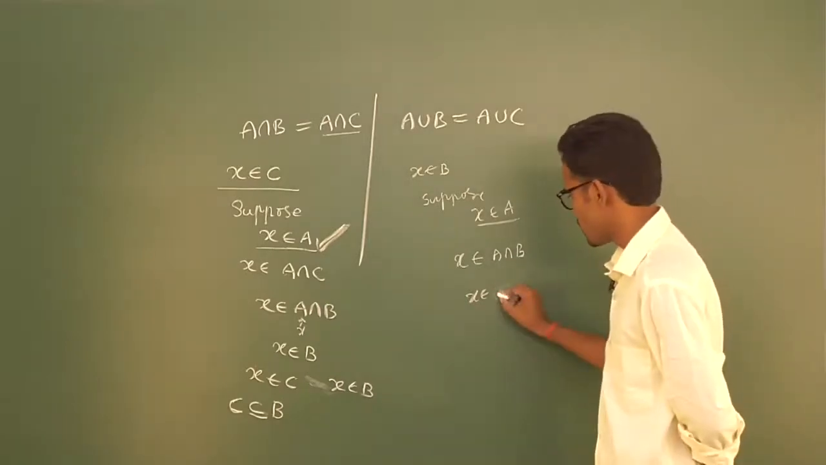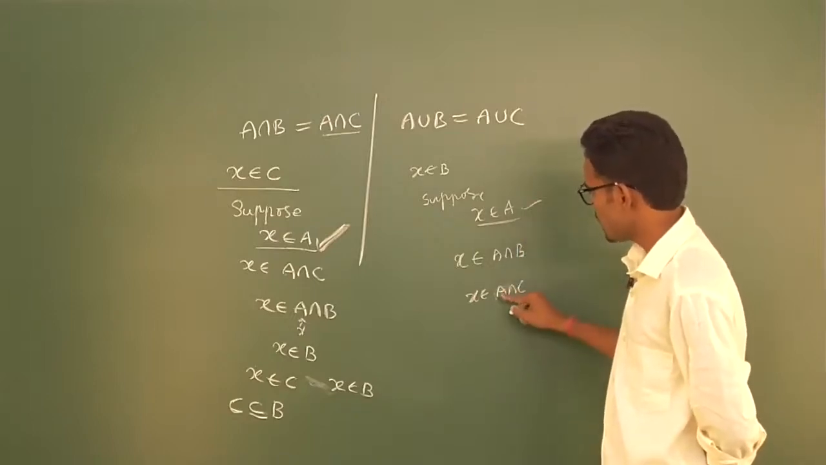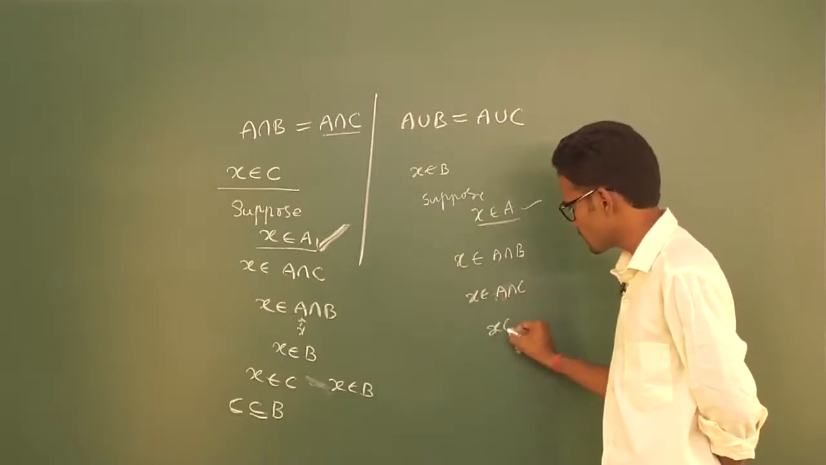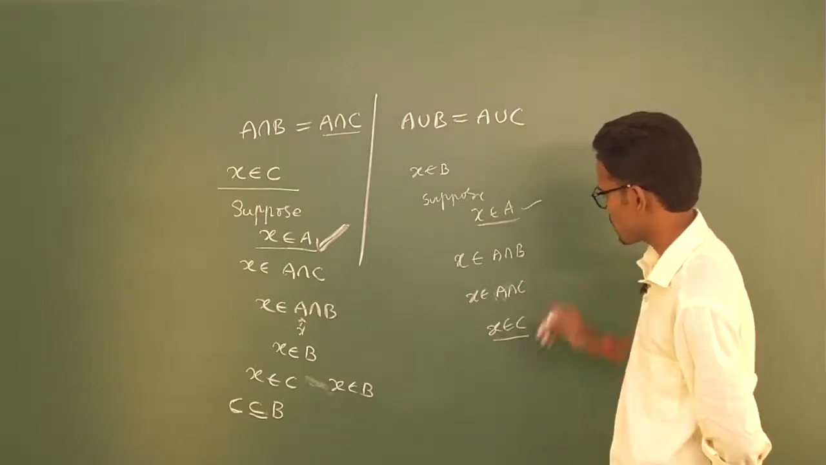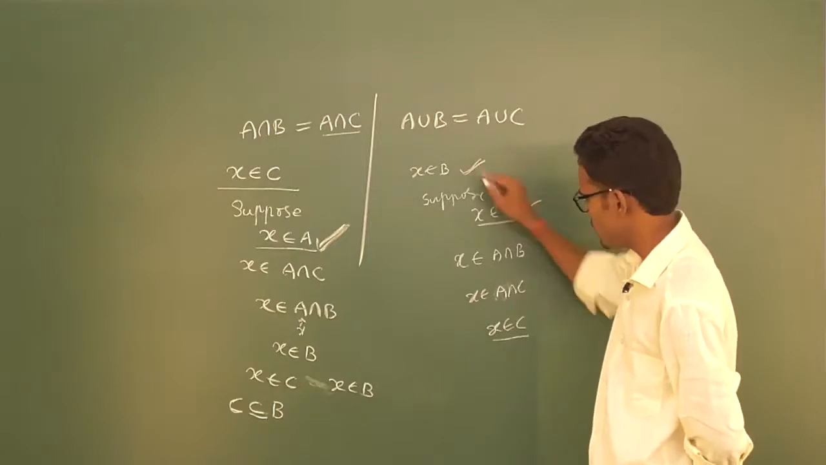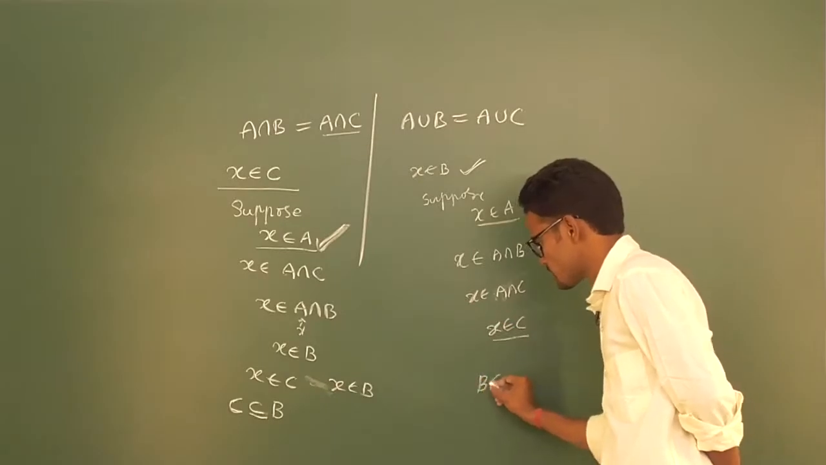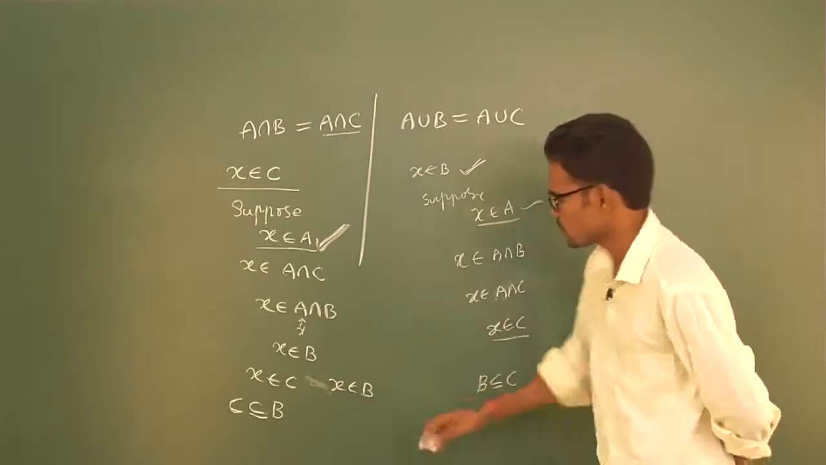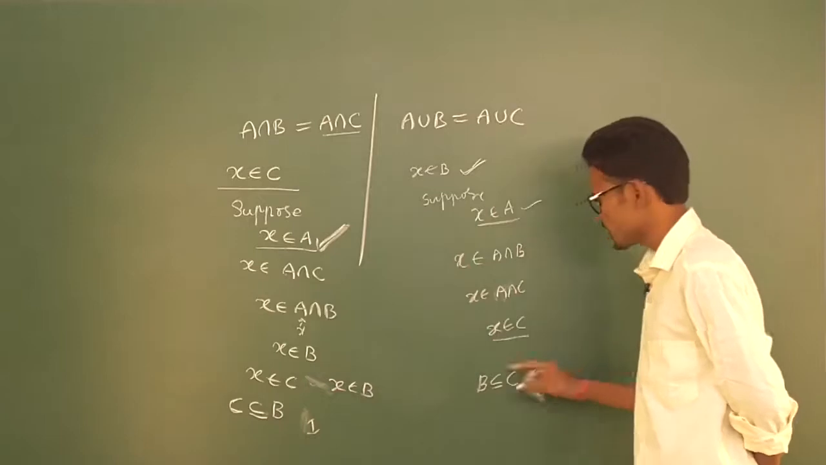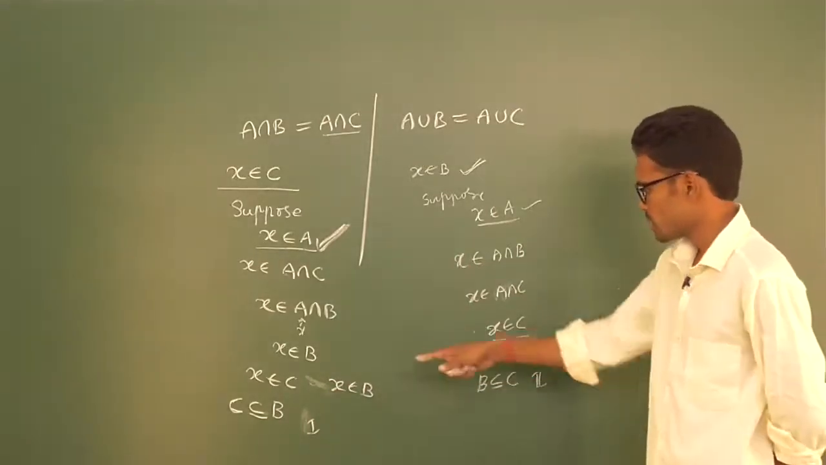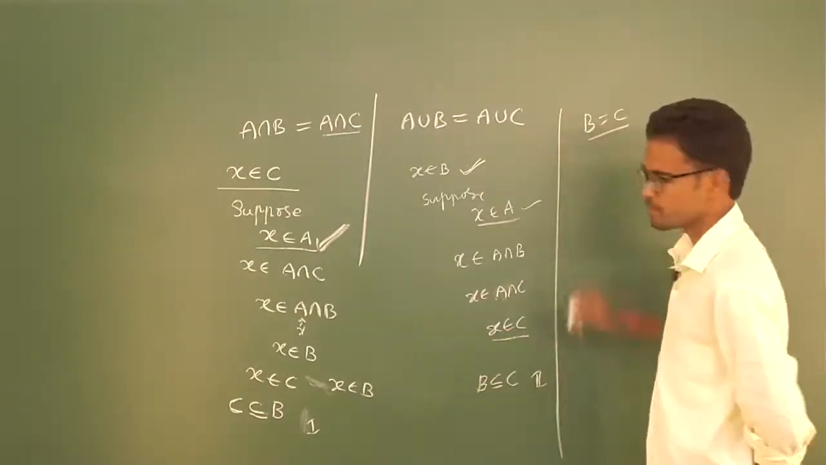That means X belongs to A intersection C as well. X already belongs to A, I have taken, and it has to belong to C now. So X already belonged to B and now I obtained that X belongs to C also. So what can I call? B is a subset or equal to C. So from this part, 1 and 2, both from 1 and 2, C is a subset of B and B is a subset of C. So from these both, I can call B is equal to C, right?